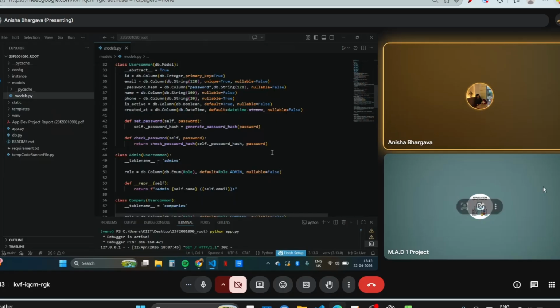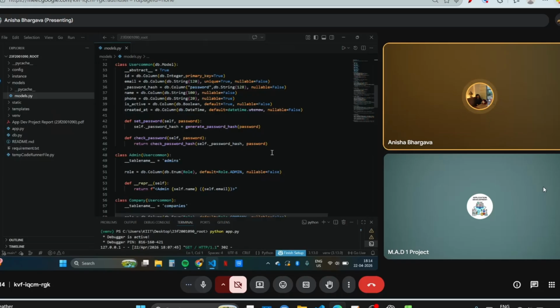Okay, so basically, coming to model.py, there we have a user table where we have created a class using the object db.Model, which will be common for all the admin, company, and student.